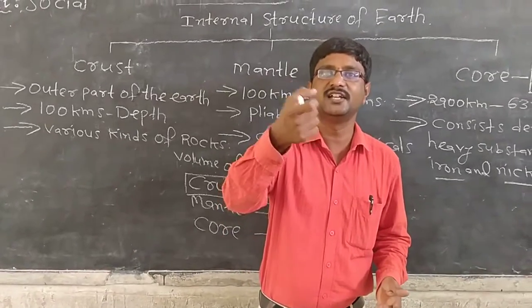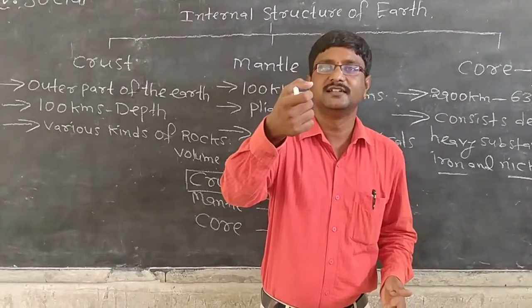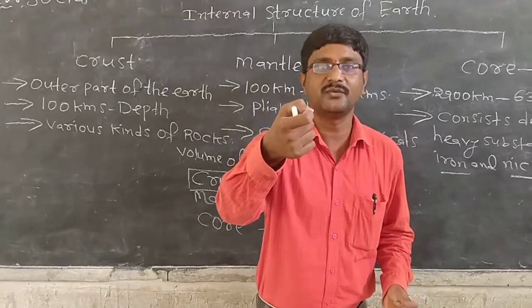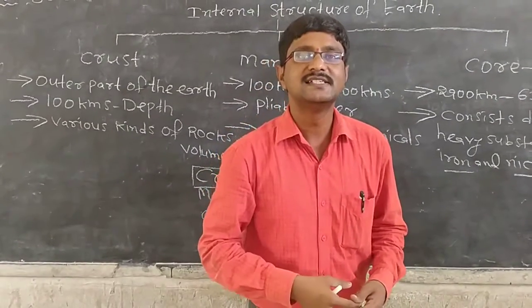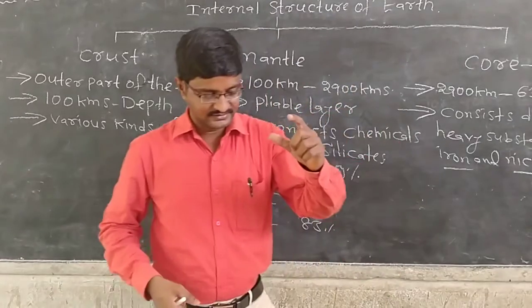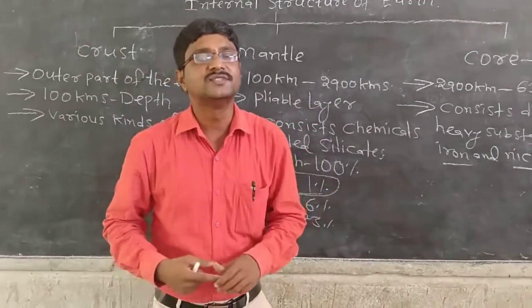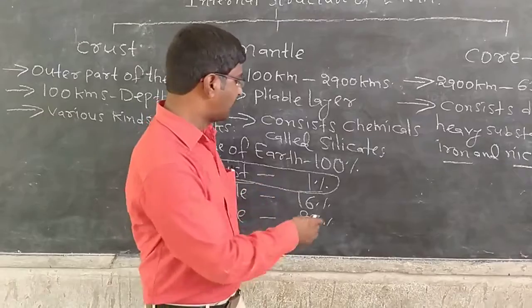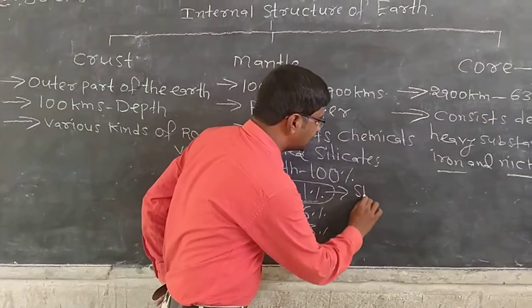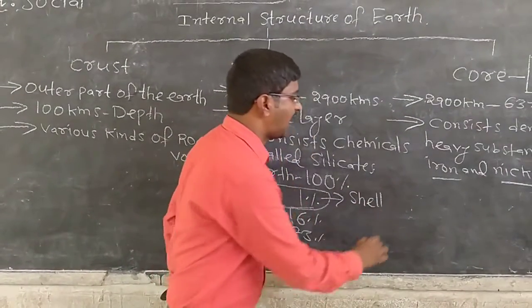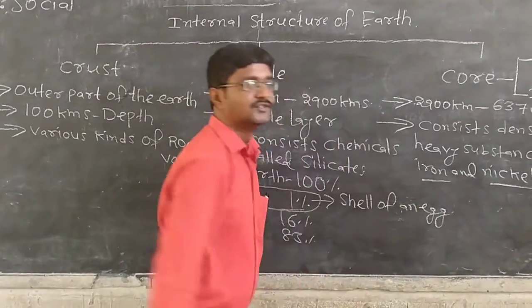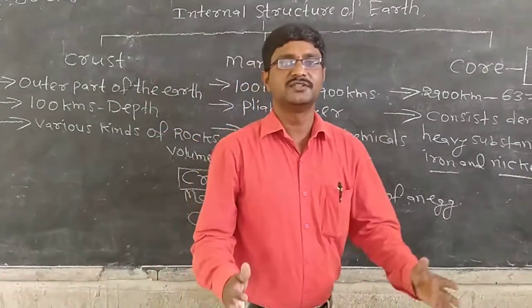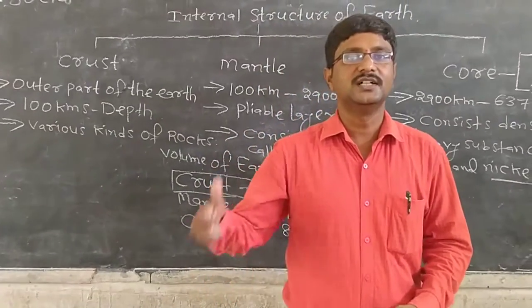Where is the shell? The shell of an egg is the outer part. So the crust is comparable to the shell of an egg. Right? So this is the information about the internal structure of the earth.